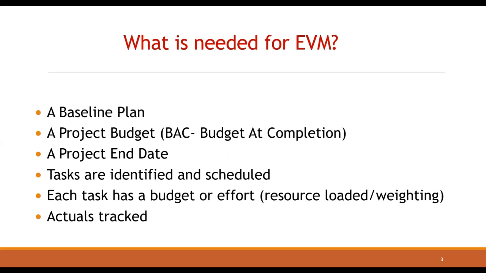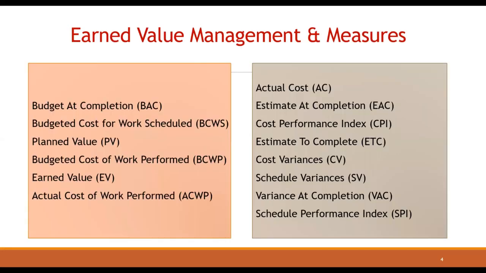So in earned value management, unlike traditional management, there are three data sources: the budget, that is the planned value of the work scheduled, the actual cost of work completed, and the earned value of the physical work completed. Generally, like a baseline plan, the project budget and the project end date are set, and tasks are identified and scheduled. Each task has a budget, that is resource loaded or weighted, and actuals are tracked.